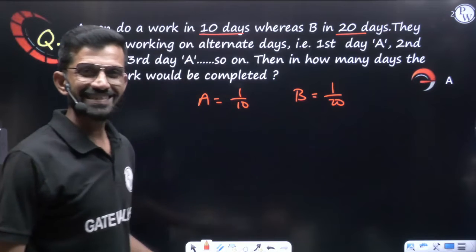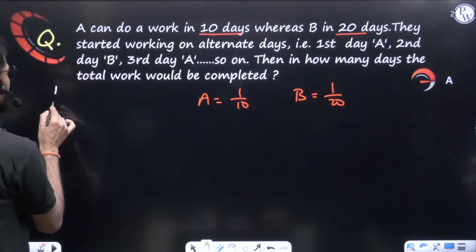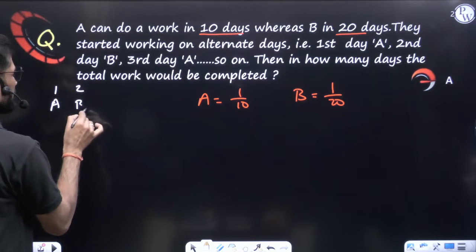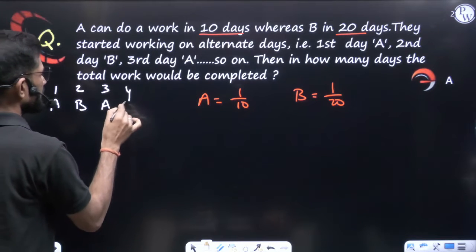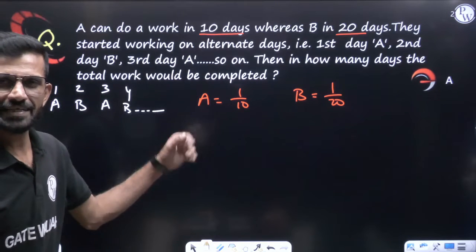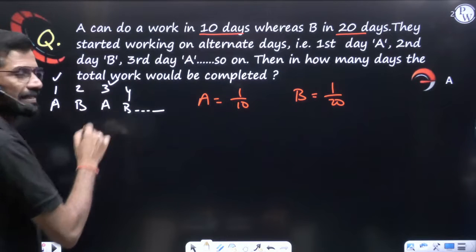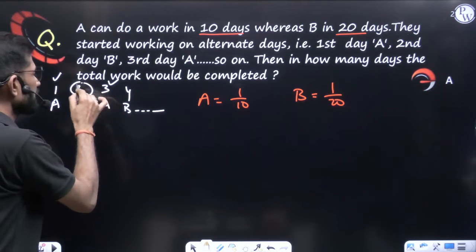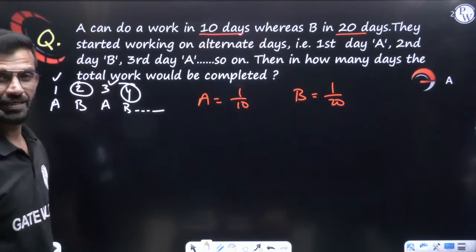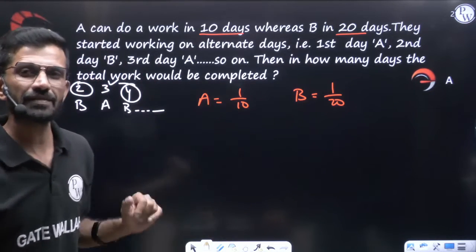Now they started working on alternate days, that is first day A, second day B, third day A, fourth day B. Like this they are working. Then in how many days would the work be completed? That is what they asked. Means whenever the day is an odd number, A is working. Whenever the day is an even number, in that case B is working. When the day is odd, A will work. When the day is even, then B will work.